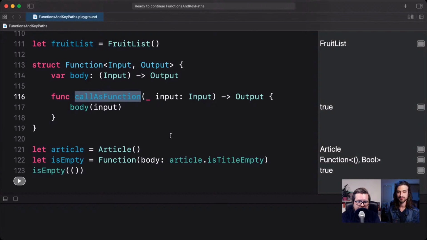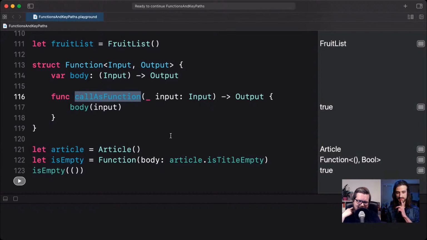Right. Or maybe something like analytics, where you always say analytics.log, right? You could just make that callable as a function with callAsFunction, and then you could call the logging API directly, like calling the analytics type as if it was a function. So yeah, there are some use cases for it, but I'm not 100% sure about this feature yet, to be honest. I'm still kind of exploring it, but it's still interesting.